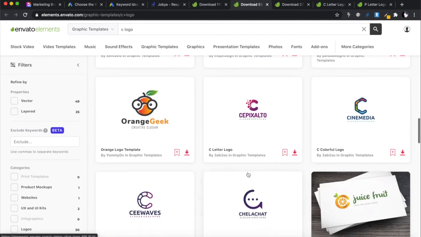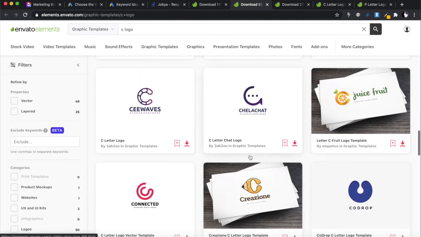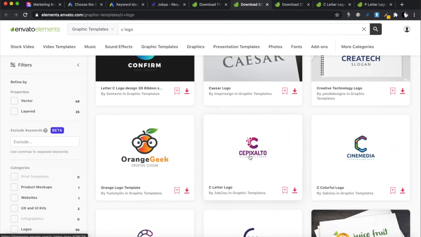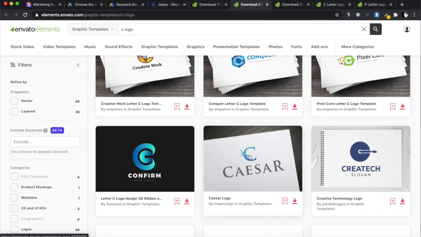Because if you search through Envato, you'll find lots of potential logos you can work with. But some of the letters you can find, the designers will design similar looking letters so that you can put them together. So I wanted to find a C and P that look the same so that I can put them together and it can look like it was one flawless design.